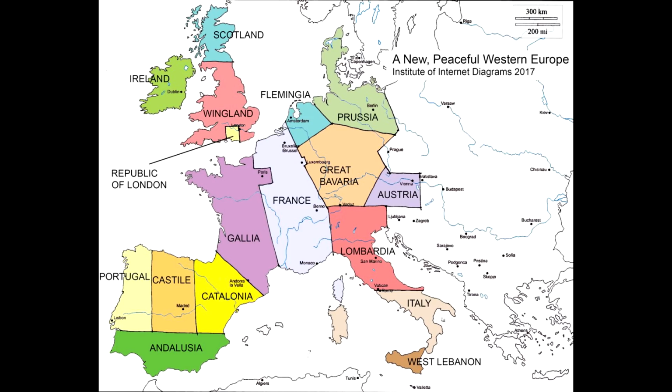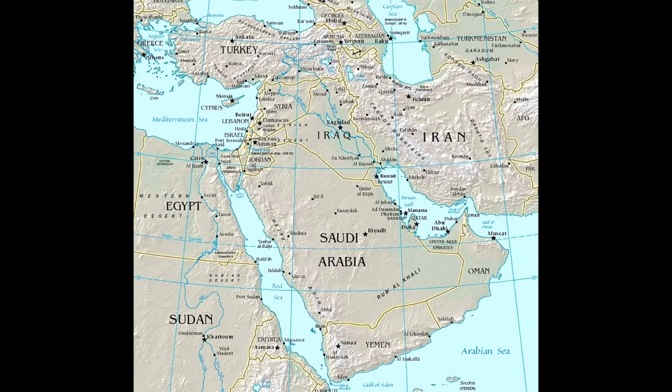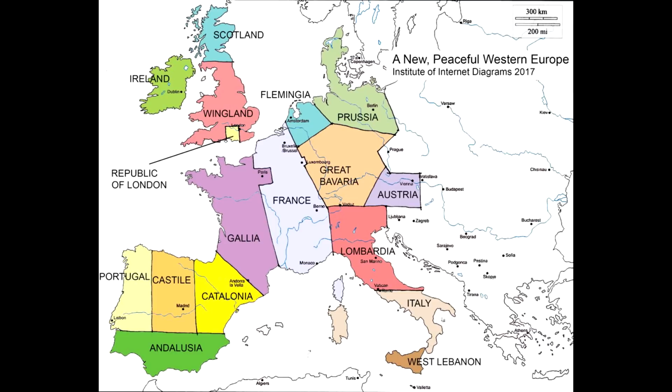For example, the differences between northern and southern Italy, the active independence movements in Spain, and, let's face it, the hatred between the Brits and the Scots. Sound familiar to you, viewer? If not, don't worry, all will be explained in the map analysis. First, let's talk about the quality of the Sharro Plan.